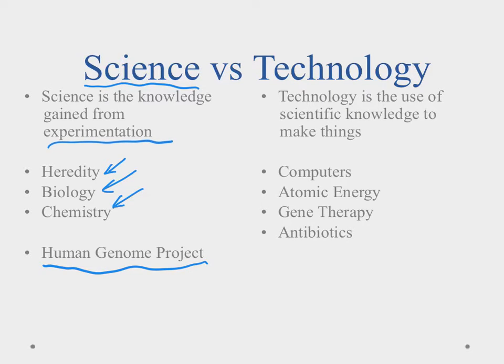Technology, on the other hand, is the use of this scientific knowledge to make things. Some examples of technology would be computers, atomic energy, gene therapy, and antibiotics, things that have been made using this scientific knowledge.